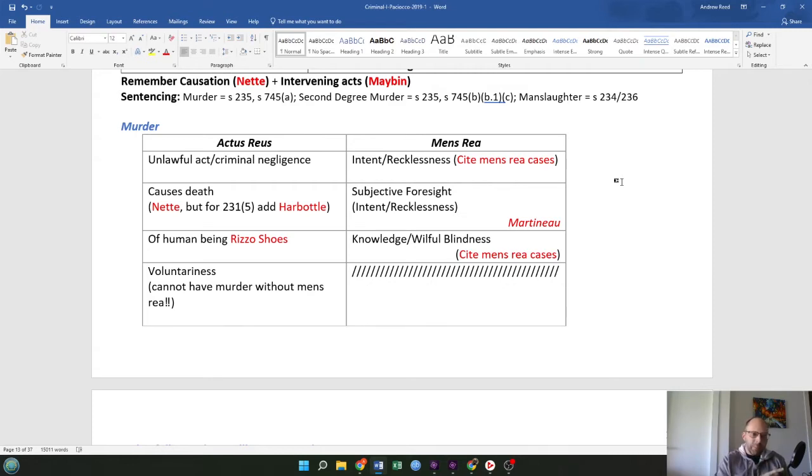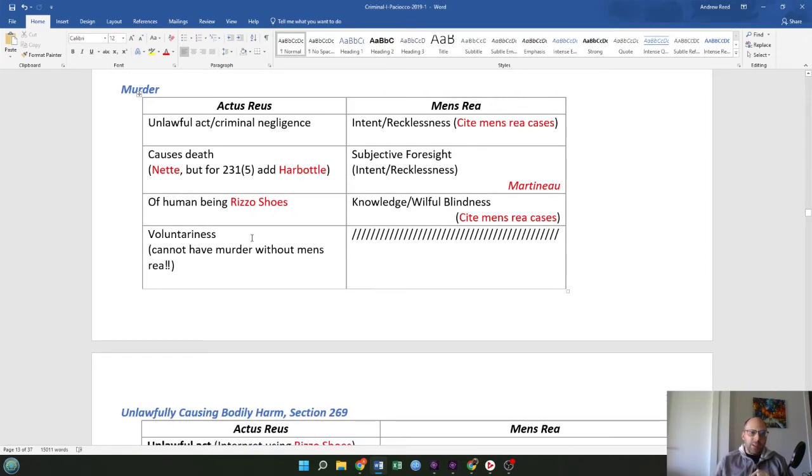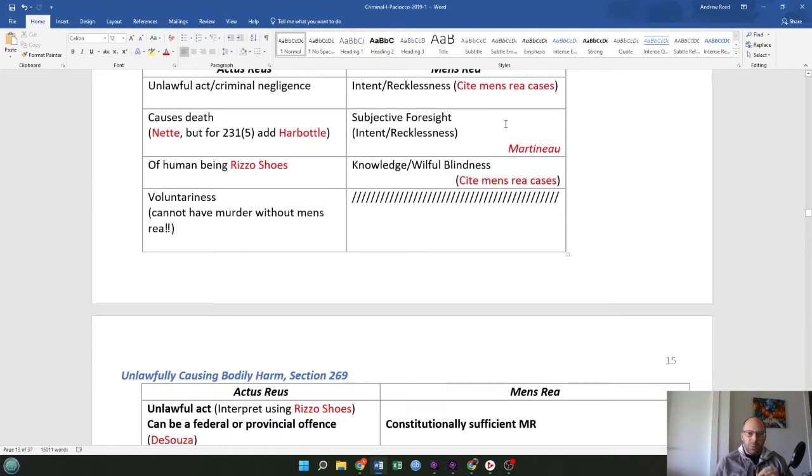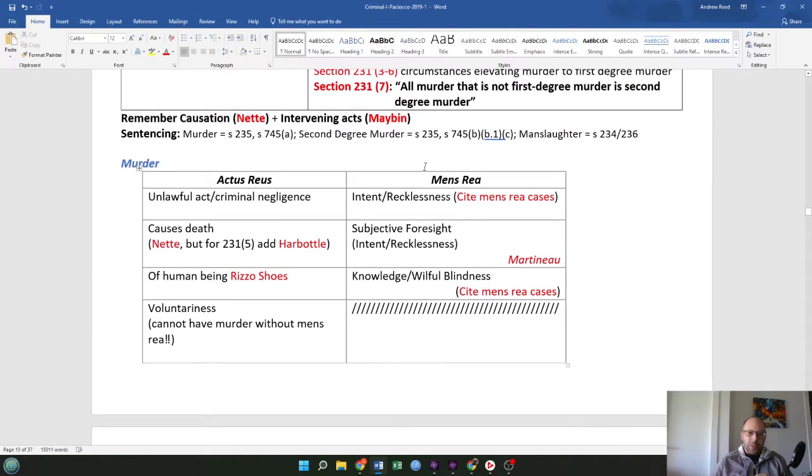Of a human being, use a Ruzic test for that. And then voluntariness. And then you have the mens rea of murder, where you need intent or recklessness, and cite the mens rea cases that go to that. Subjective foresight, intent, or recklessness from the Martineau case. Knowledge or willful blindness, and then again cite the mens rea cases. So those are your elements.